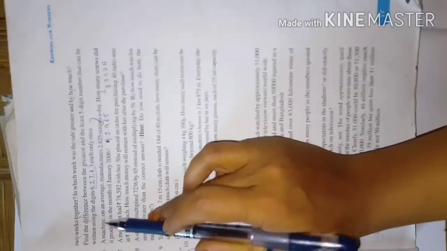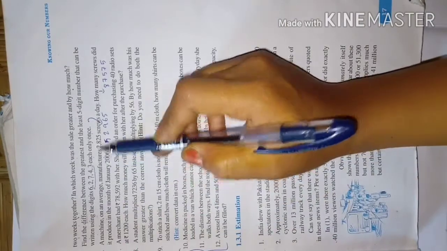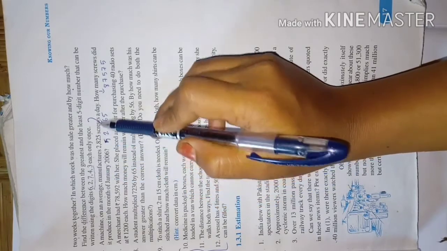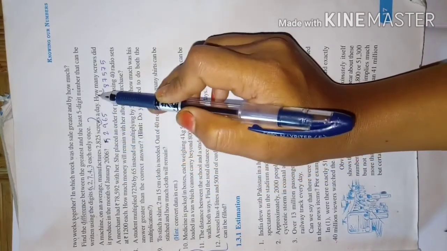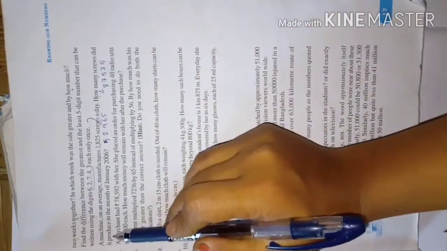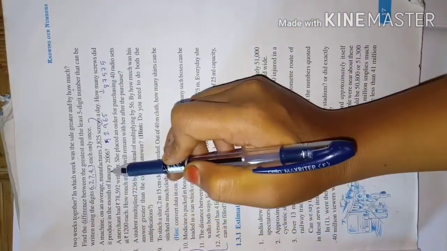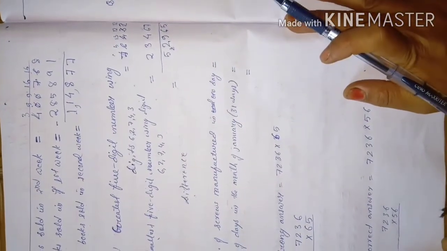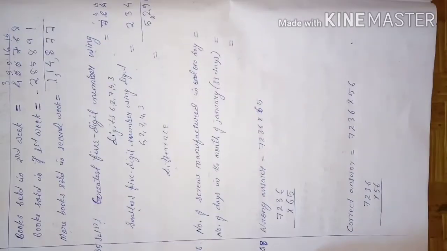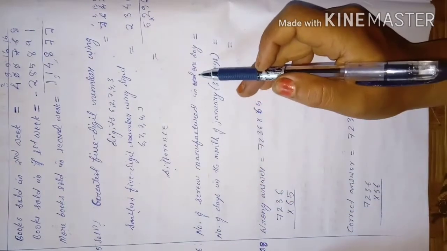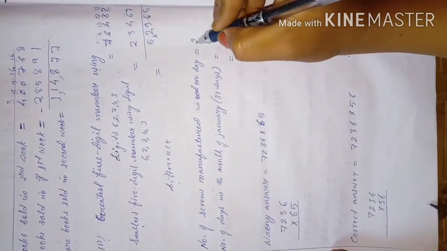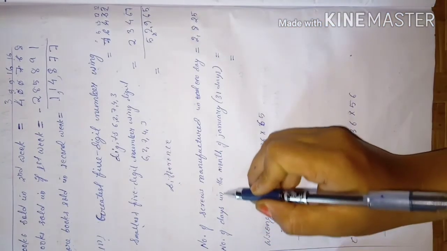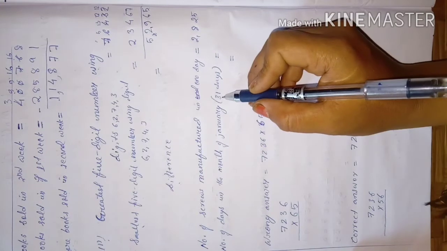Question number 6. A machine on an average manufactures screws a day. In a day, the manufacture of the machine screw is 2825. How many screws did it produce in the month of January? So in January, how many days are there? So in January there are 31 days. So question is, number of screws manufactured in one day is given how much? 2825.